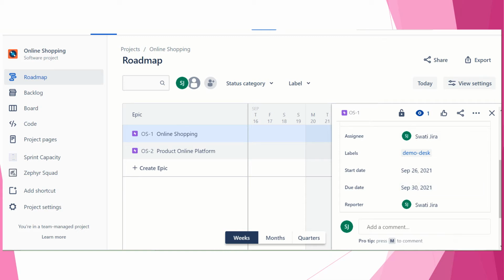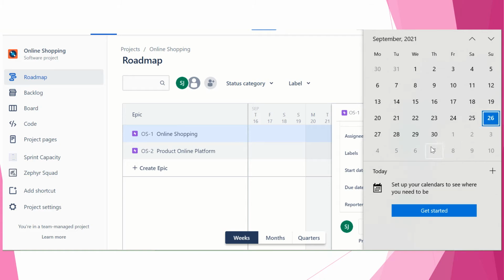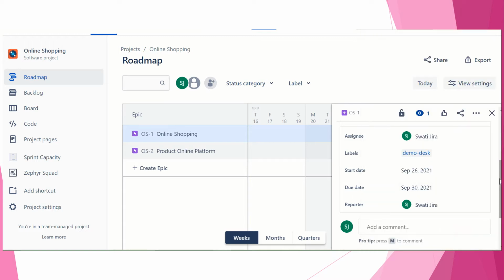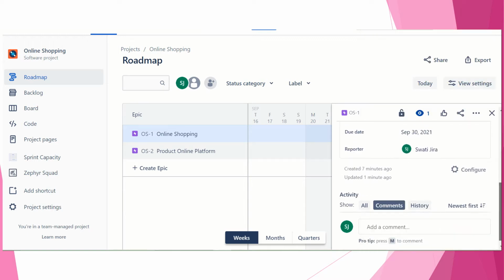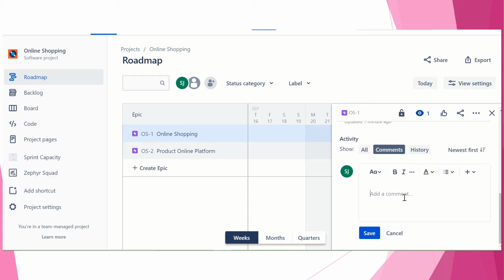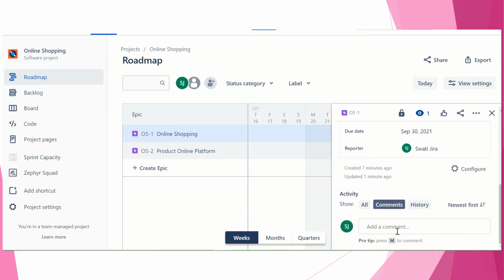So you have chosen your date from 26 to 30th. You have 5 days, so you have chosen 1 week of sprint. If you have any comment anywhere, you can add that. Whatever is there, you can definitely put that. Your online shopping is done.